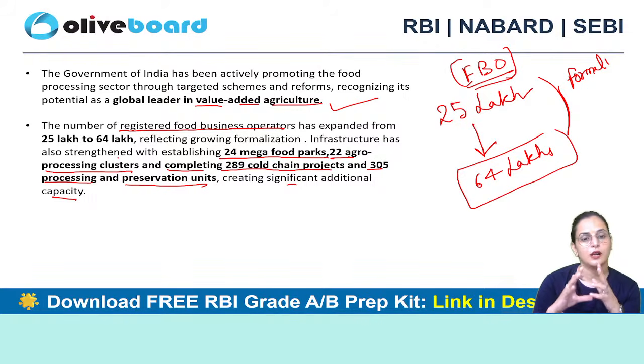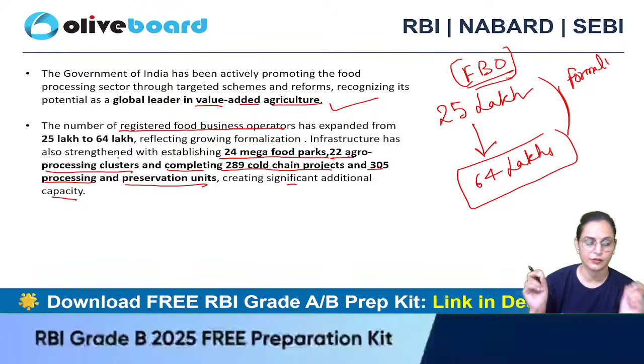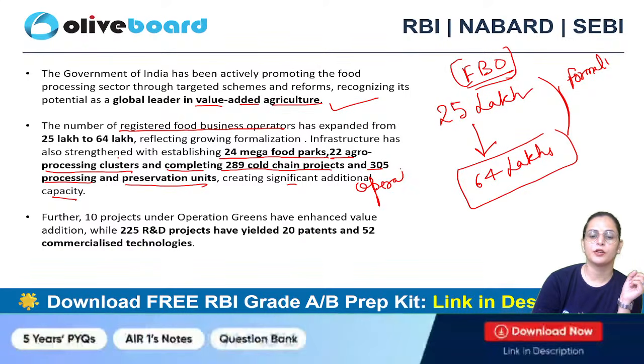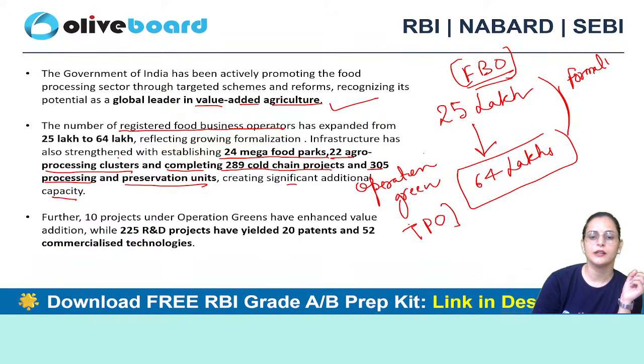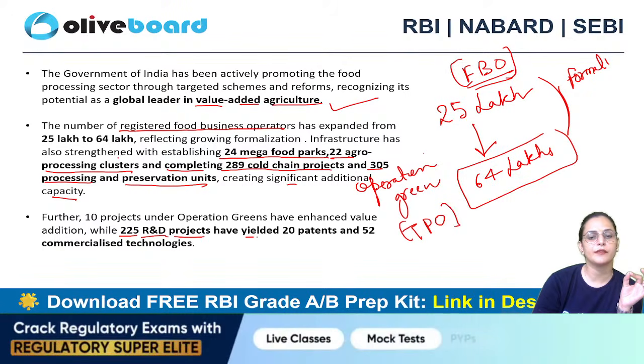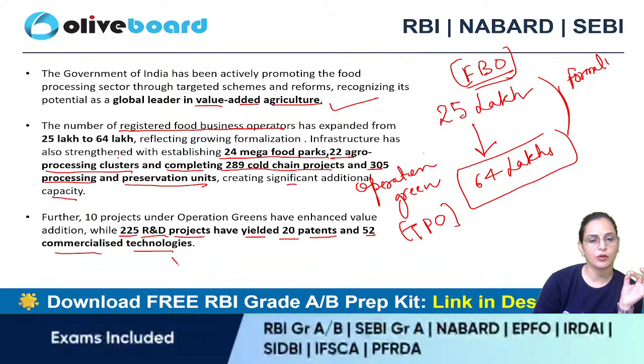Now we have 64 lakh registered food business operators working in this direction, and further 10 projects under Operation Greens. Operation Greens is basically to promote the production of tomato, potatoes, and onion. It has also enhanced value addition, while 225 research and development projects have yielded 20 patents and 52 commercialized technologies.